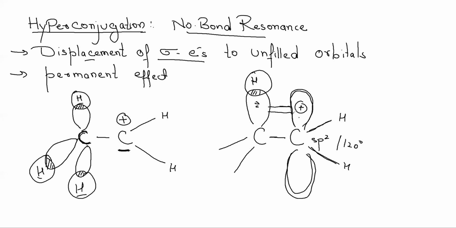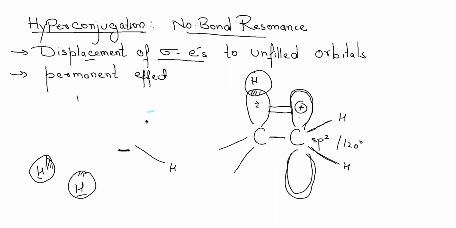They do a partial overlap with this adjacent unhybridized p orbital. So the structure which was earlier something like this has now changed. A new intermediate or a new form will be generated, which will look something like this.